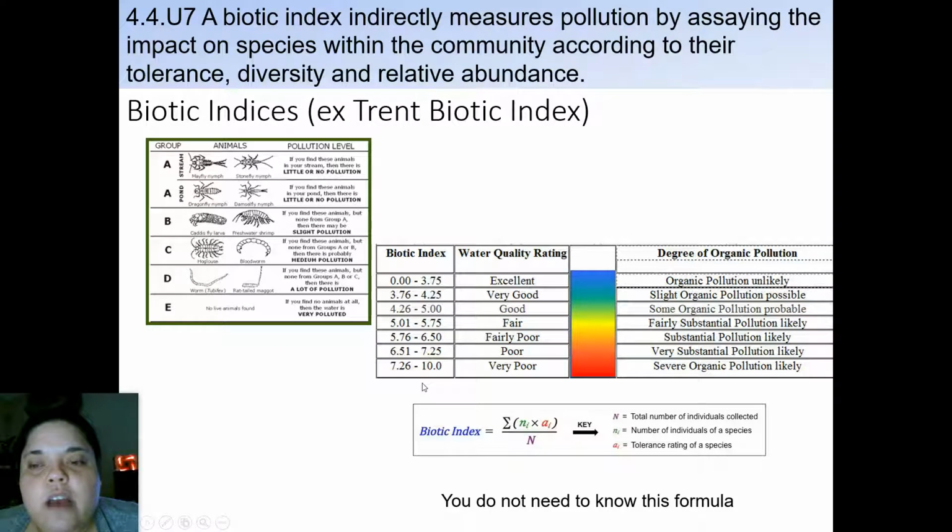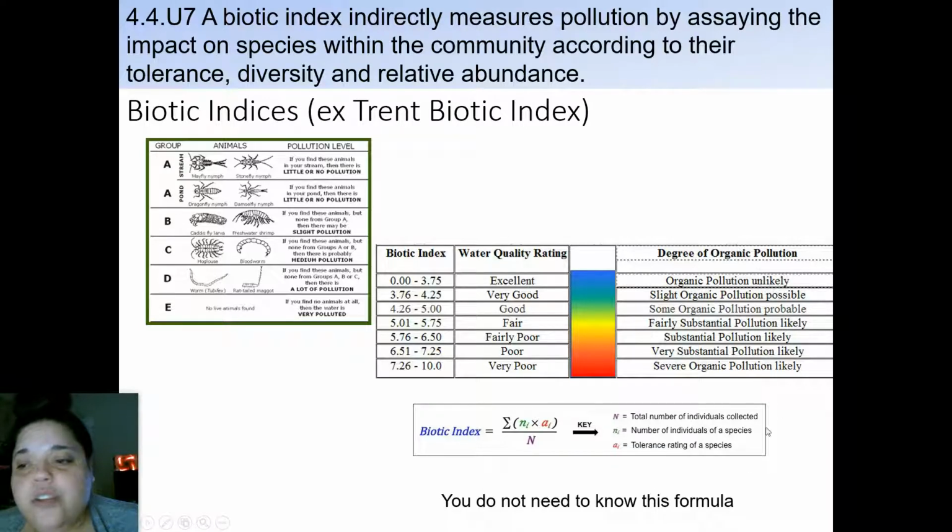So this is based on, okay, this is how many species I have versus how much the individual species are there and how much they can tolerate. So how much these can withstand within that given area. And then that rating will tell you, oh, if I have a 7.26 to a 10, I am very poor, up to a 0.0 to a 3.75, then I'm excellent. So the lower the biotic index, the better the water quality. And this kind of shows you the degrees of the pollution.